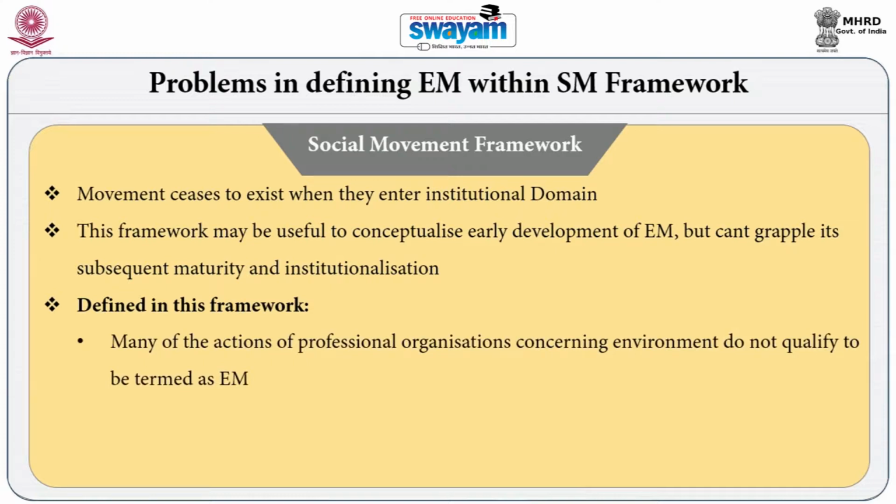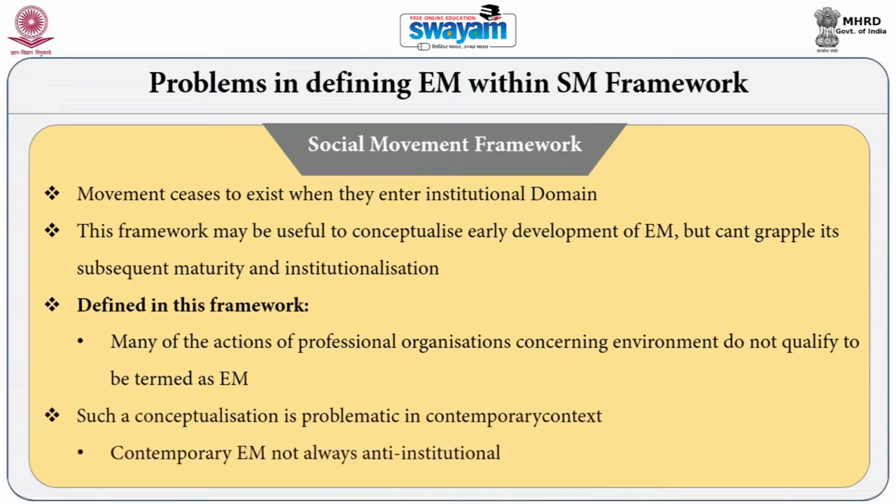Defined in this framework, many of the actions of professional organizations concerning environment do not qualify to be termed environmental movement, because environmental movements are always anti-institutional, whereas in contemporary times we see many environmental activities which are institutionalized in nature. So contemporary environmental movements are not necessarily anti-institutional.